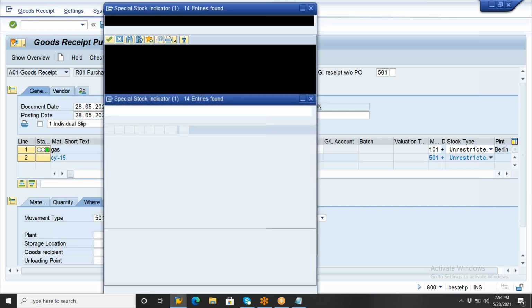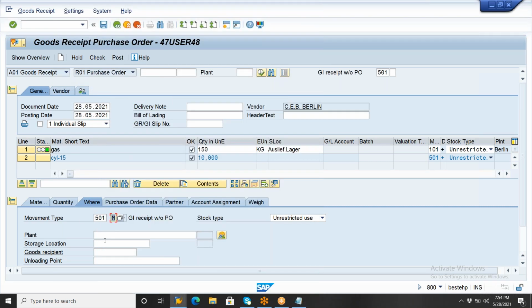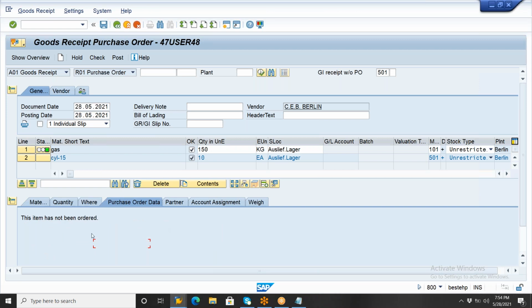So manually you need to enter it. Don't forget, you must enter 501 M here. RT packing material you need to enter here. And for which plant are you receiving? Plant 1100, and the storage location is 001. So enter the plant and storage location. And in purchase data, this item has not been ordered here.